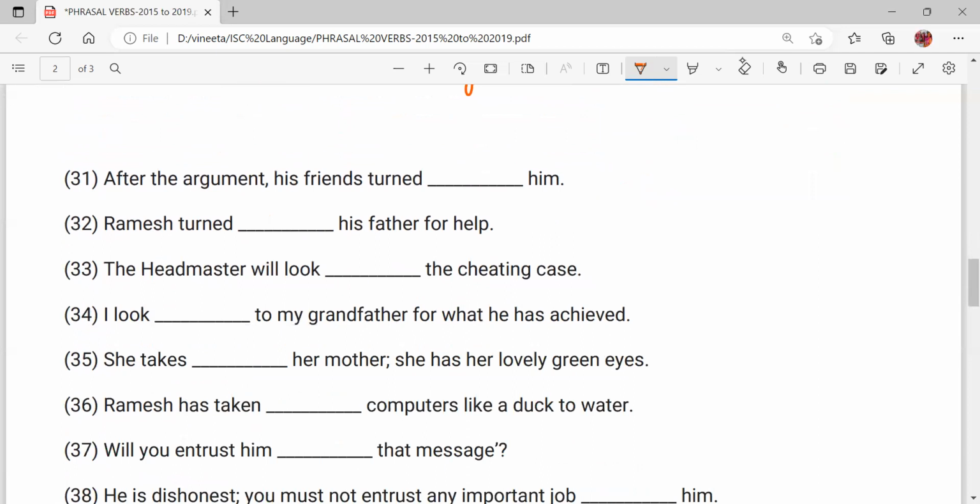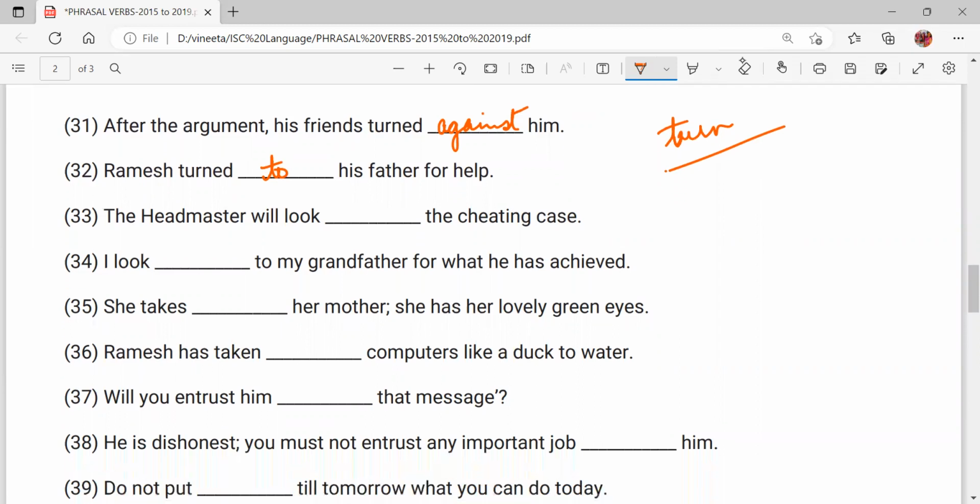After the argument, his friends turned against him. Ramesh turned to his father for help. Turn is also an important phrasal verb, children. You should know, because there are so many uses. Earlier also turn came, turn up, turn down the offer. Here it is turn against him, turn to his father for help.